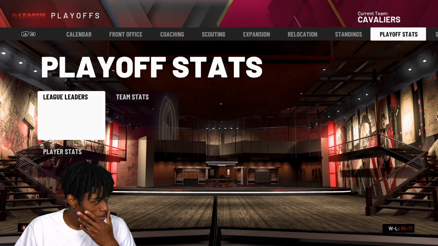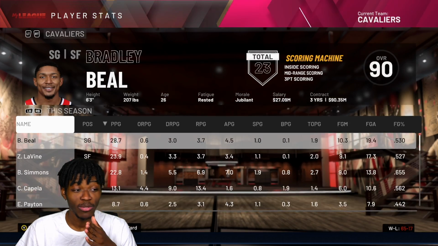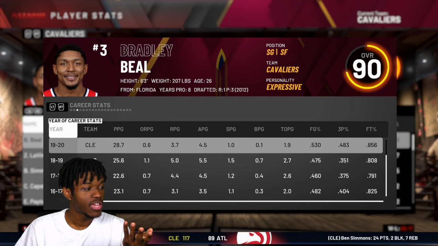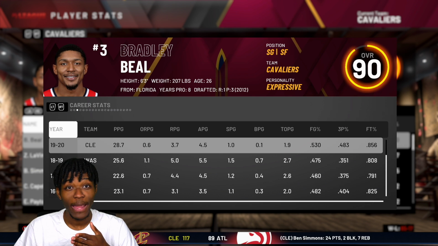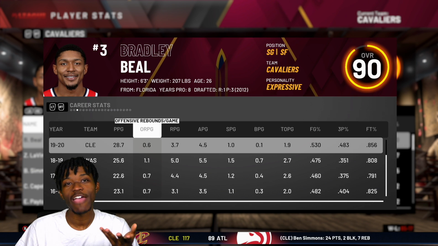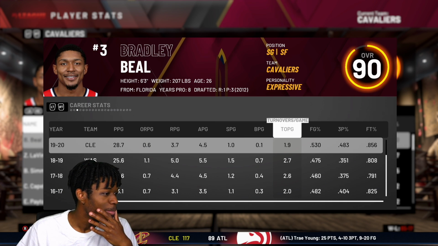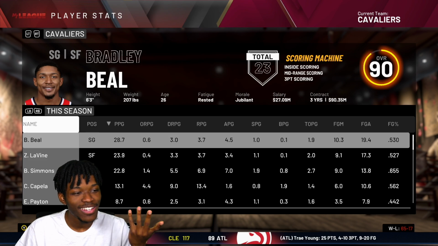So I wonder what Bradley Beal's number ended up being because he was averaging 30 before. Yeah, how does he not make an NBA team averaging 30 on 53% shooting, 48% from 3? I mean, we averaged 29. You know what I'm saying? So 29, I guess. And we're the best team in the league. So how does that not enough for an All-NBA team?